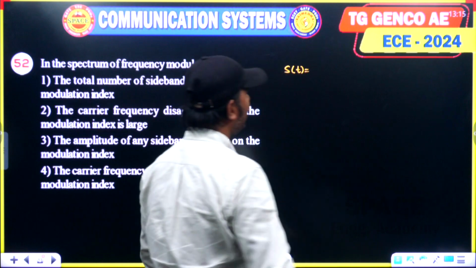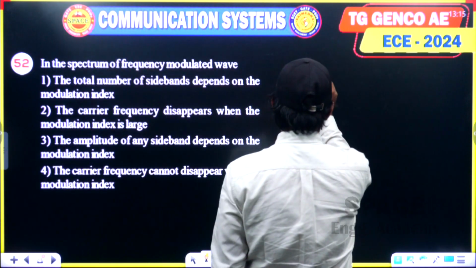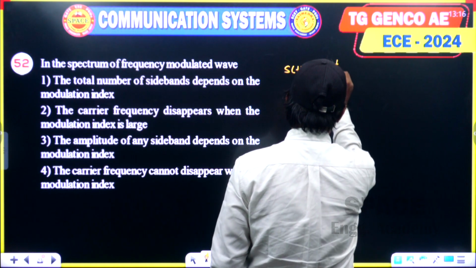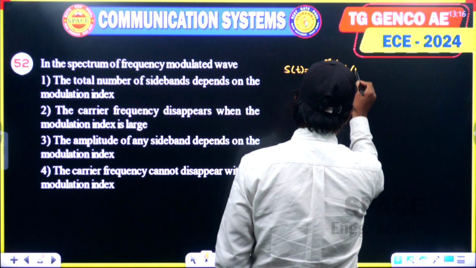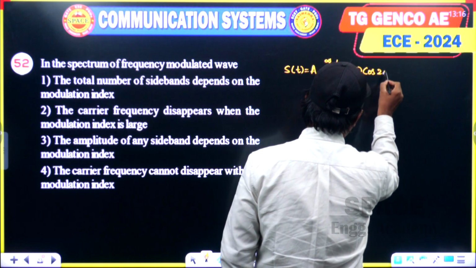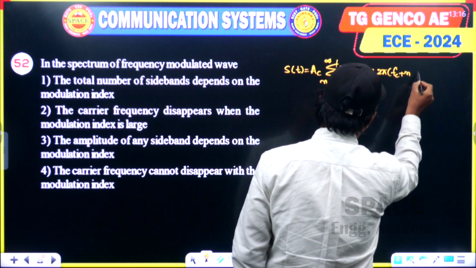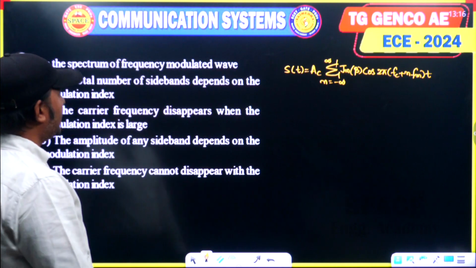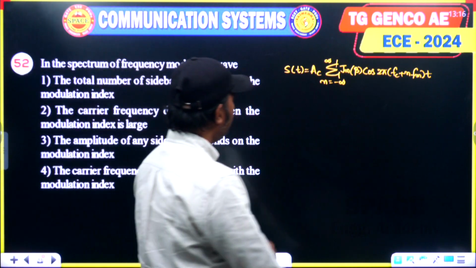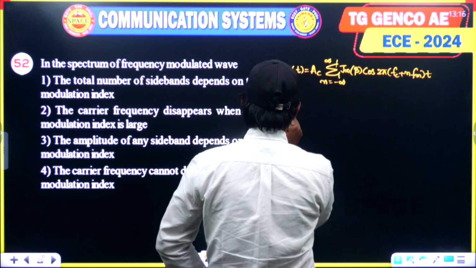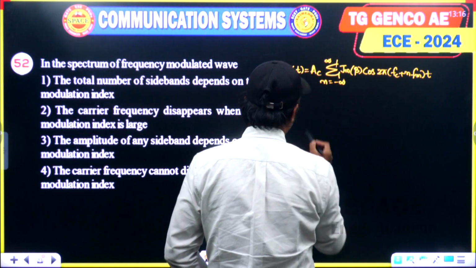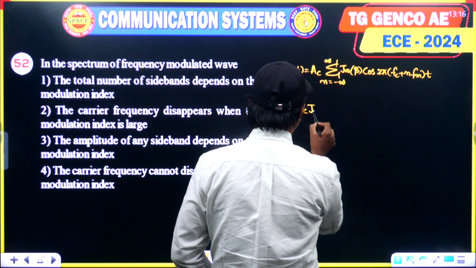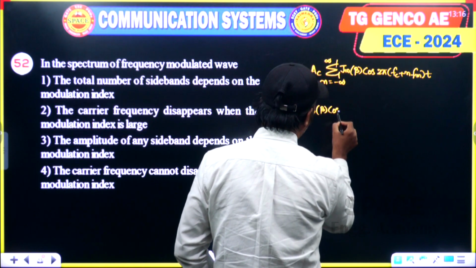It can be given as S of t equal to AC into summation n varying from minus infinity to plus infinity Jn of beta into cos 2 pi into Fc plus n Fm into t, where Jn of beta is the Bessel coefficient.